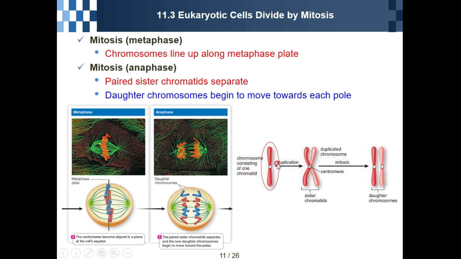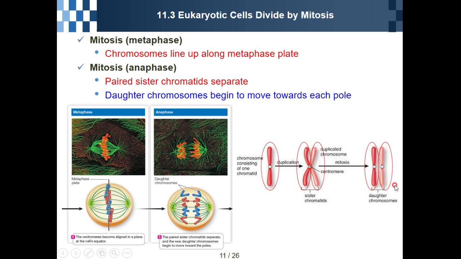After this chromosome is replicated or duplicated, it makes the sister chromatids, and the sister chromatids are like this. After that, during the anaphase, these sister chromatids are separated. After that, we call them daughter chromosomes. So during the anaphase, paired sister chromatids separate.